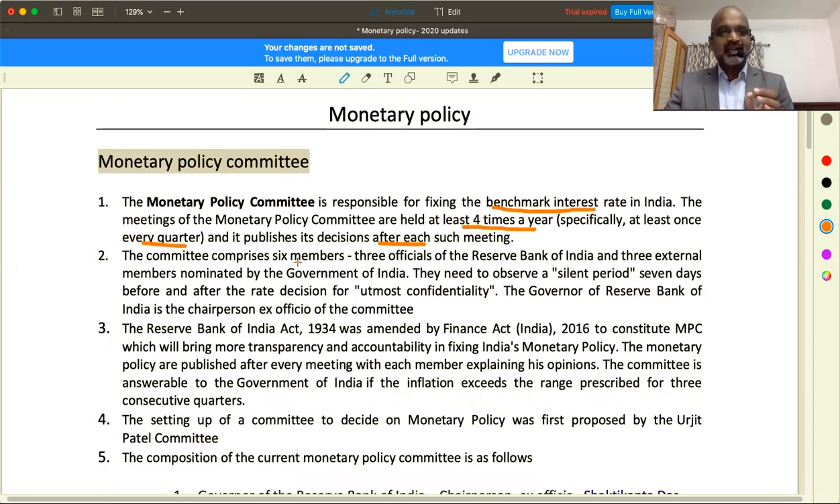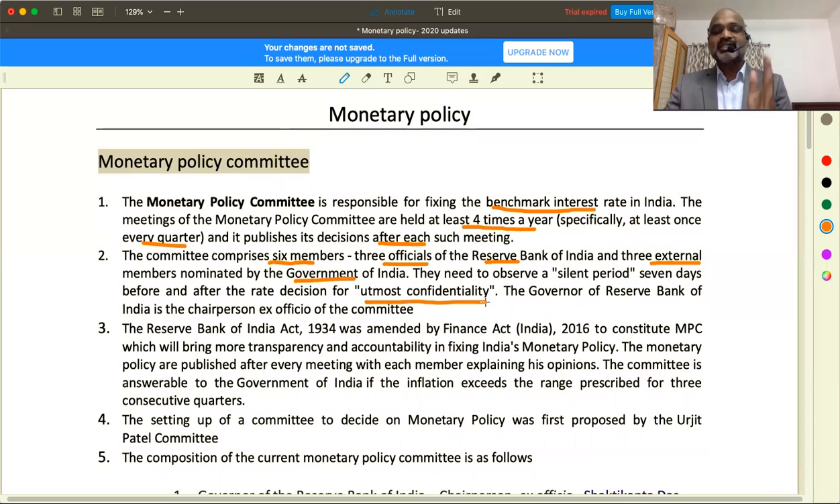The committee comprises currently 6 members: 3 officials from the Reserve Bank of India and 3 external members nominated by the Government of India. They need to observe a silent period of 7 days before and after the rate decision, utmost confidence. They have to observe this after making announcements of these policy rates.